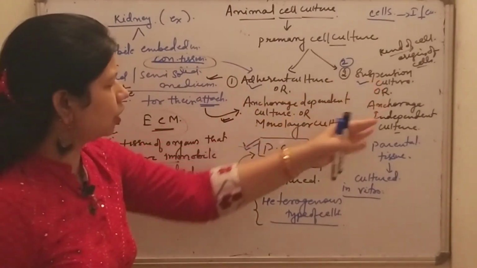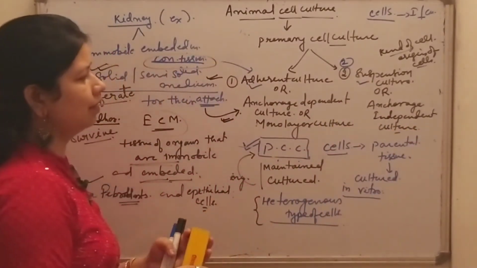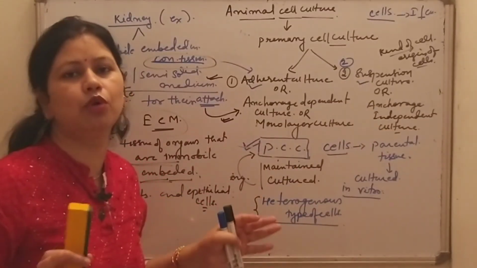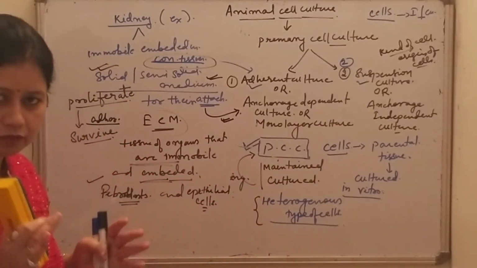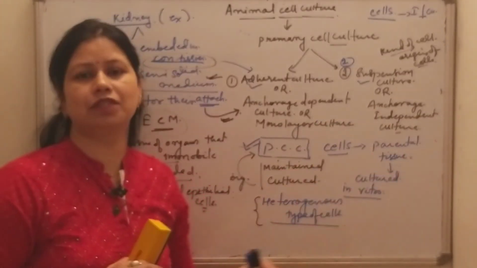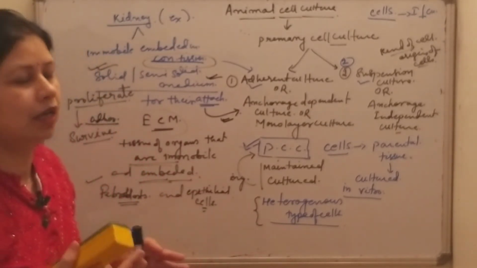It is also known as anchorage independent culture. Means in this type of culture, the cells do not require any surface attachment, or any substrate for the attachment.